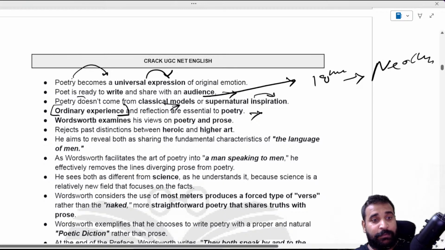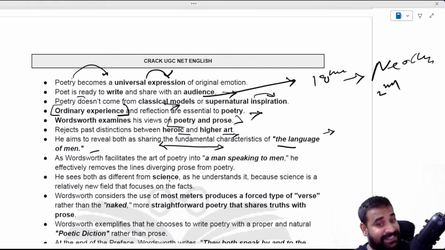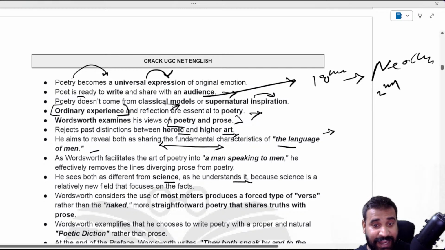And what happened? Wordsworth examines his views on poetry and prose, and he said something about heroic and higher art, and something about the language of man. He aims to reveal both as sharing fundamental characteristics of the language of man. Remember the second guideline we have here, right? And he sees both as different from science as he understands it, because science is a relatively new field that focuses on the facts, right?